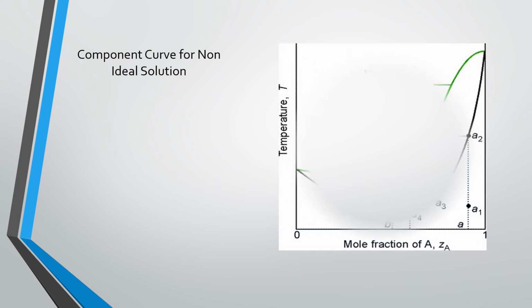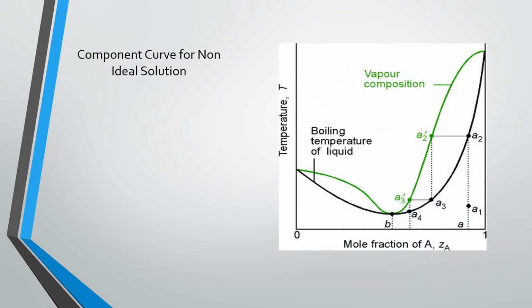Component curve for non-ideal solution. In previous thing you have to remember more volatile less boiling point, less volatile more boiling point, right? So this curve is as a component curve for non-ideal solution as I told you if they obey Raoult law that is called ideal solution and if this is not follow Raoult law this is called non-ideal solution so non-ideal solution that's why we have a deviation કયા તો કે positive and negative deviation so this is a positive deviation